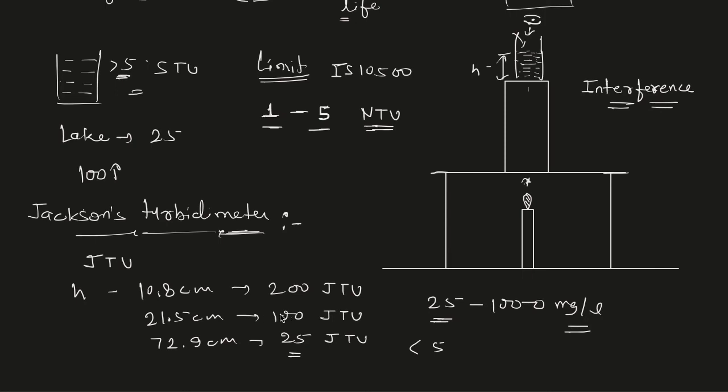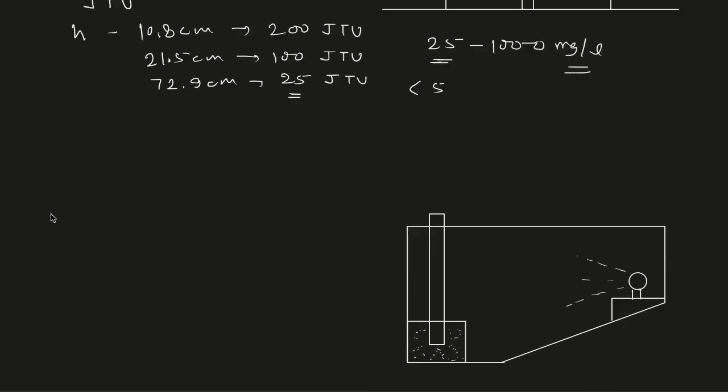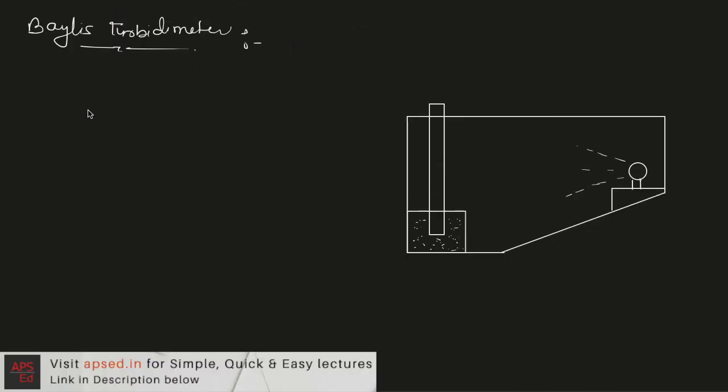Then we have other types of turbidimeters. Next one is Bailey's turbidimeter. In case of Bailey's turbidimeter, we have two sample tubes. One will have a standard value of turbidity which is known to us, and then there is another sample for which we are trying to find the turbidity. It can measure values between 0 to 10 ppm or milligrams per liter. So here we have this box, and here there is a cobalt glass plate, and here we place two tubes, but because we are seeing from this side, we can only see one tube.